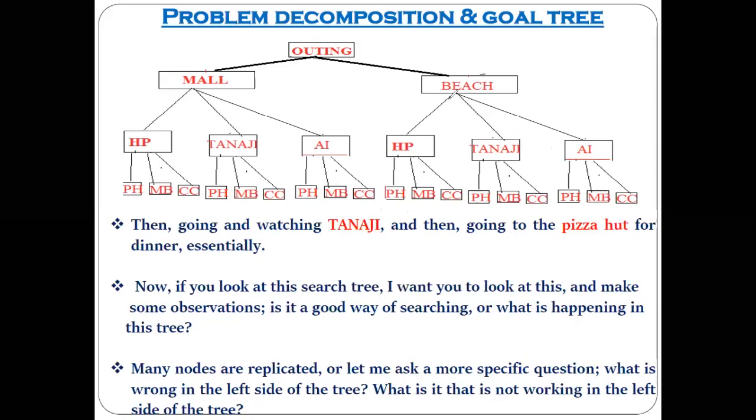I just want you to observe this complete tree, up to the point we have discussed, and from that observation tell me, is it a good way of searching? And where exactly is the problem? Where is the problem in the left side of the tree?